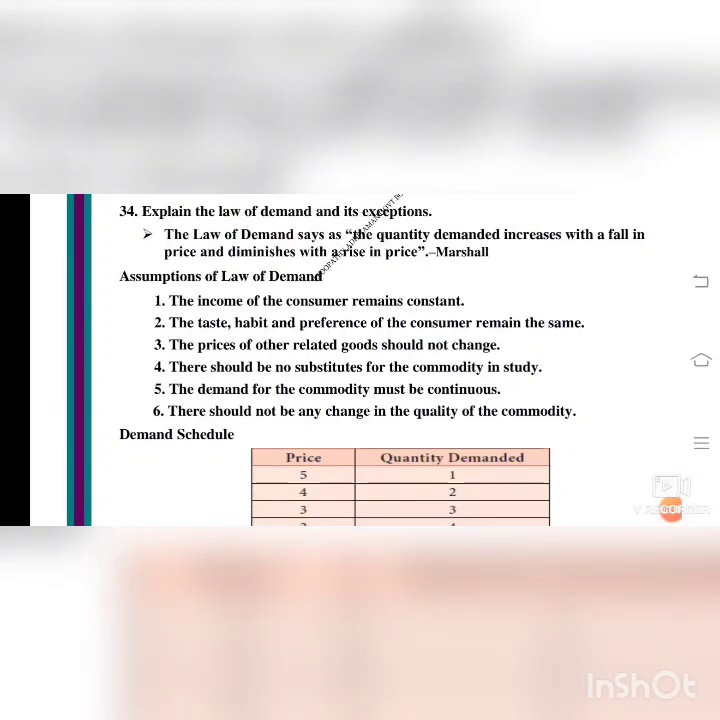Good morning, students. Today we are going to see lesson 2, consumption analysis part 2. First we will explain the law of demand and its exceptions.